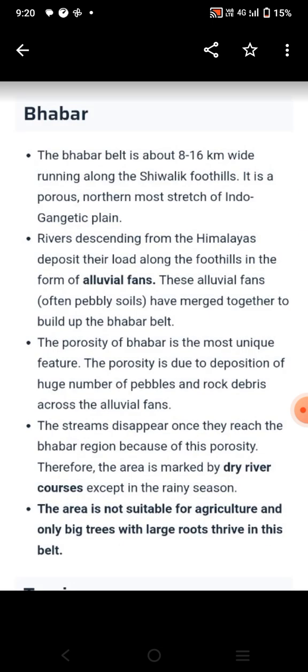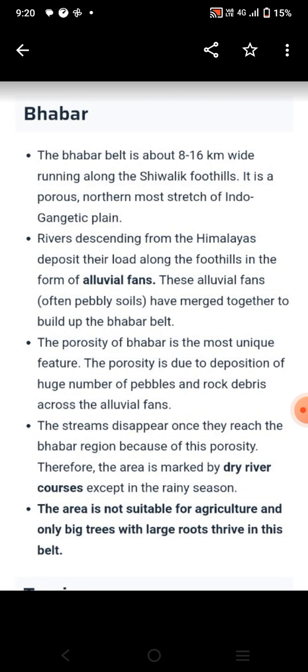Next is Bhabar. This Bhabar belt is about 8 to 16 km wide along the Shivalik foothills. It is a porous, northernmost stretch of the Indo-Gangetic plains. Rivers descending from the Himalayas deposit their load along the foothills in the form of alluvial fans. The porosity of this type of soil is a unique feature.